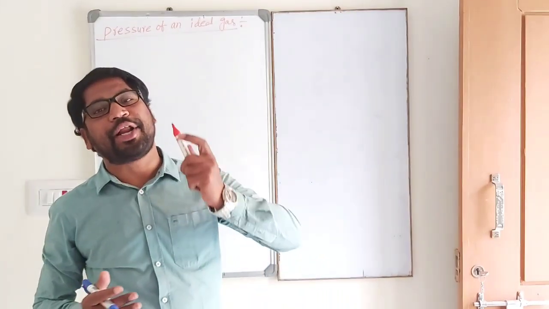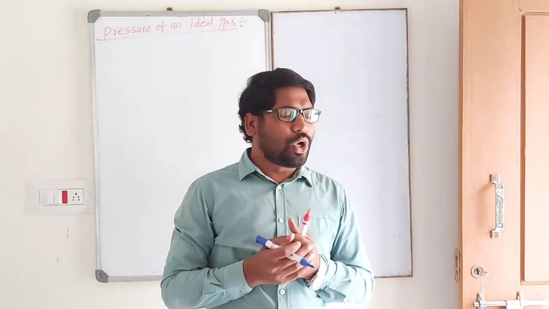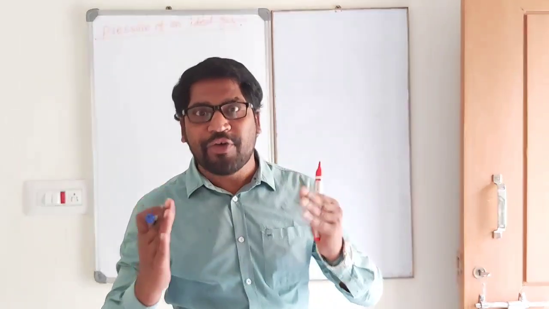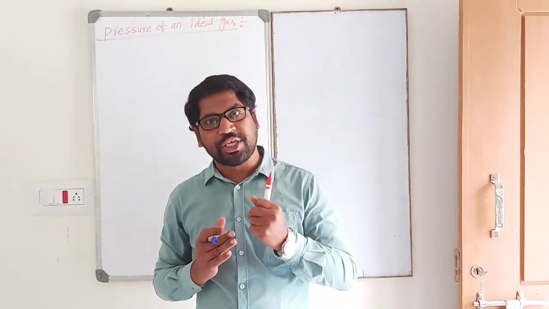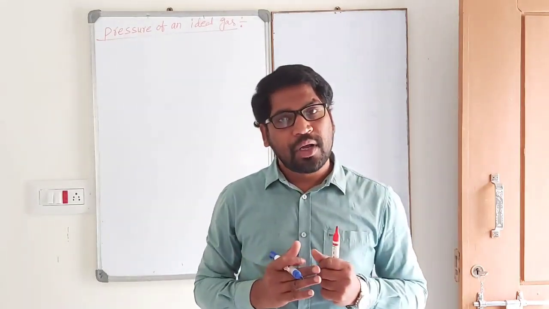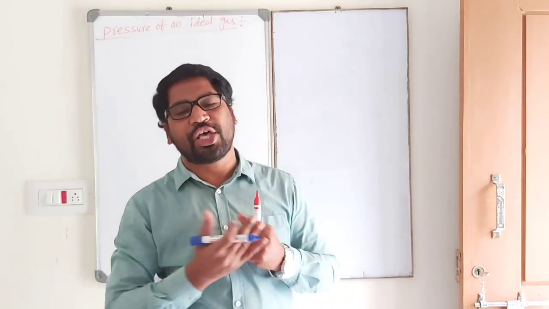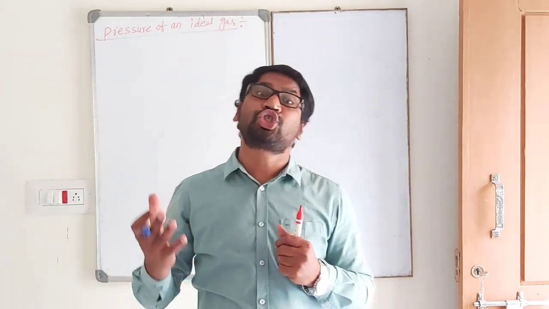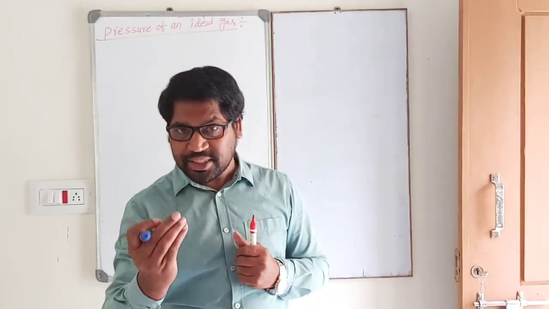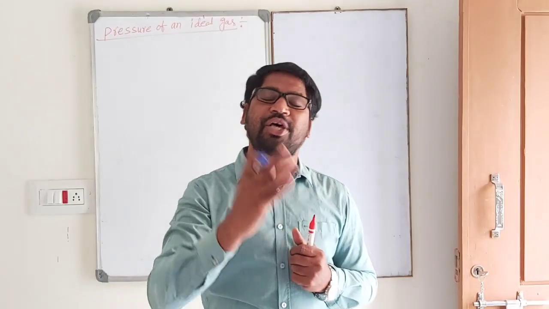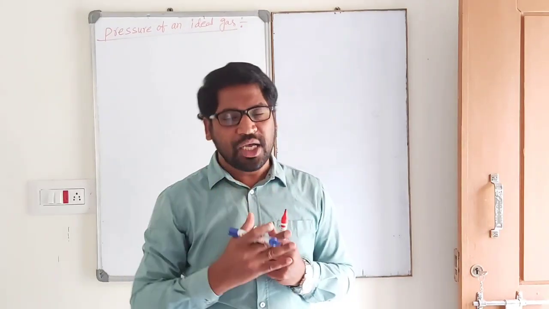The gas has velocity: RMS velocity, average velocity, and most probable velocity, also called most probable speed. The gas has three types of velocity in motion in the cylinder.